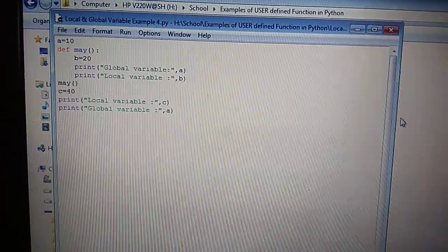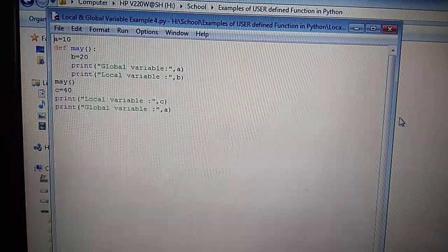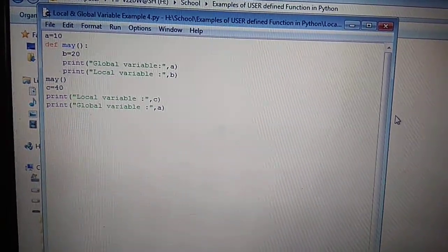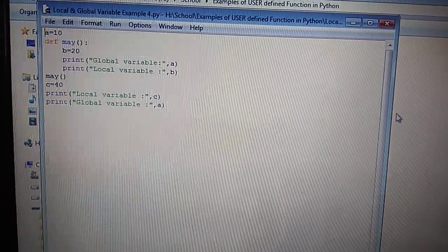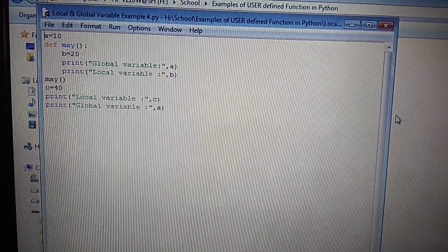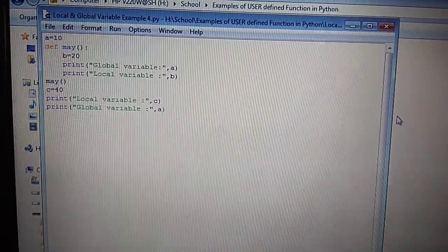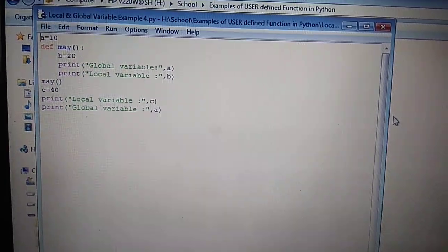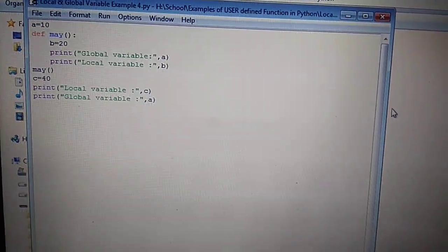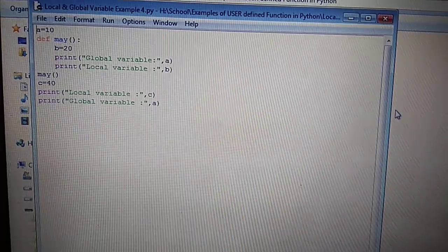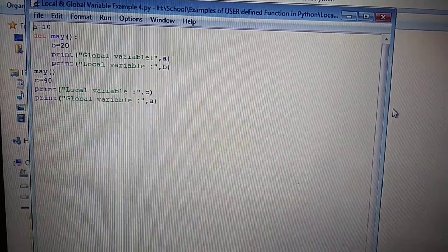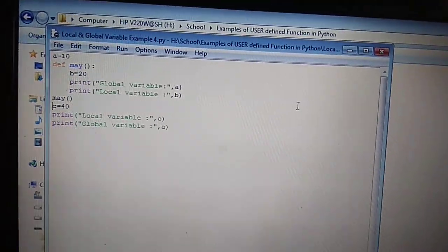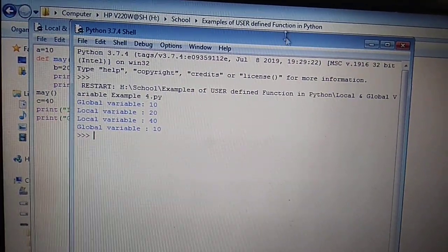Here may is our user defined function. Inside may, b is defined as a local variable equals to 20. Print global variable a, and the second last one of the user defined function, that is local variable b. After that, we call the function name may. After that, c is equals to 40. After that, print local variable c, the value of c. In last, global variable a. If we execute this program, what does it return?